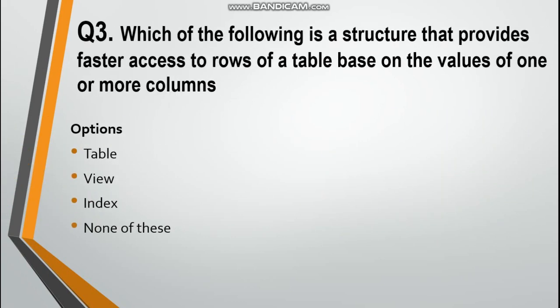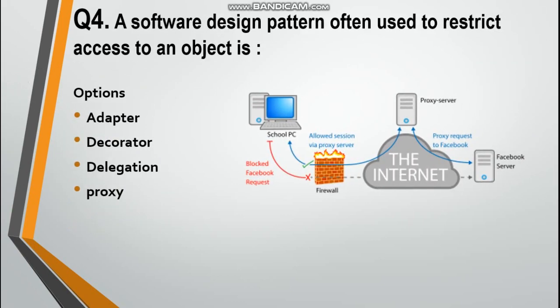Next question is, which of the following is a structure that provides faster access to rows of a table based on the values of one or more columns? Options are table, view, index, none of these. Answer is index. Next question is, a software design pattern often used to restrict access to an object is. Options are adapter, decorator, delegation, proxy.